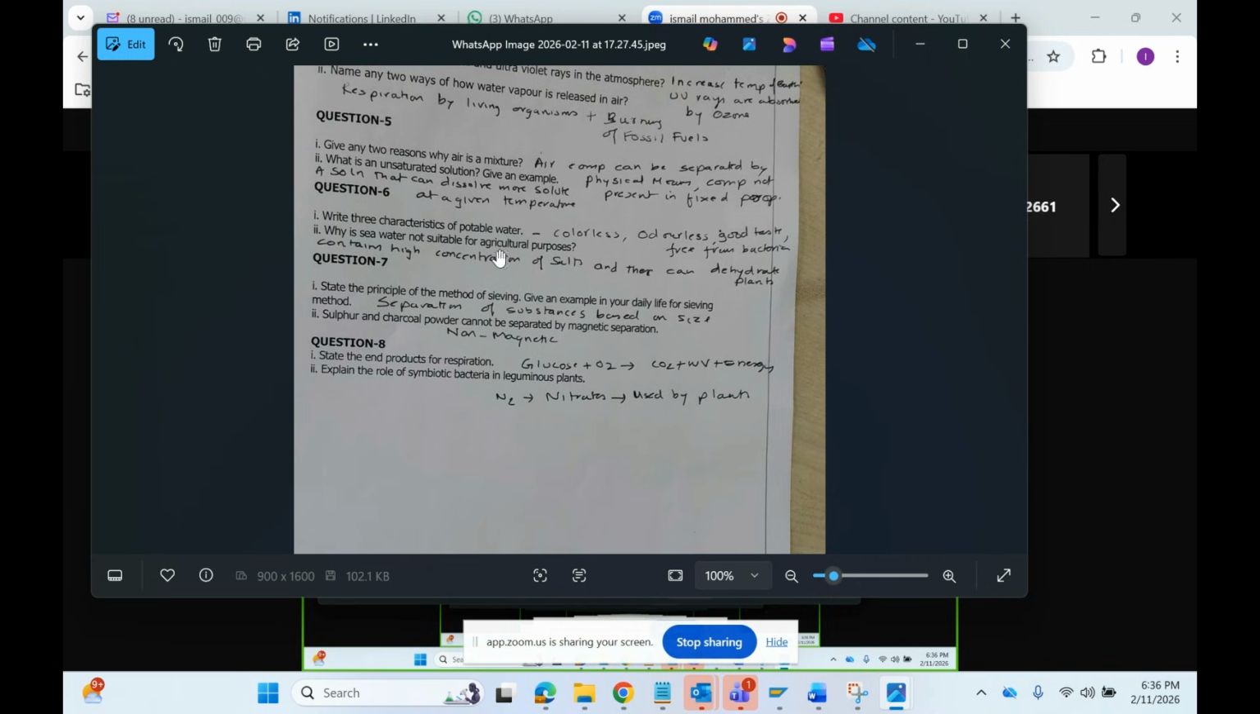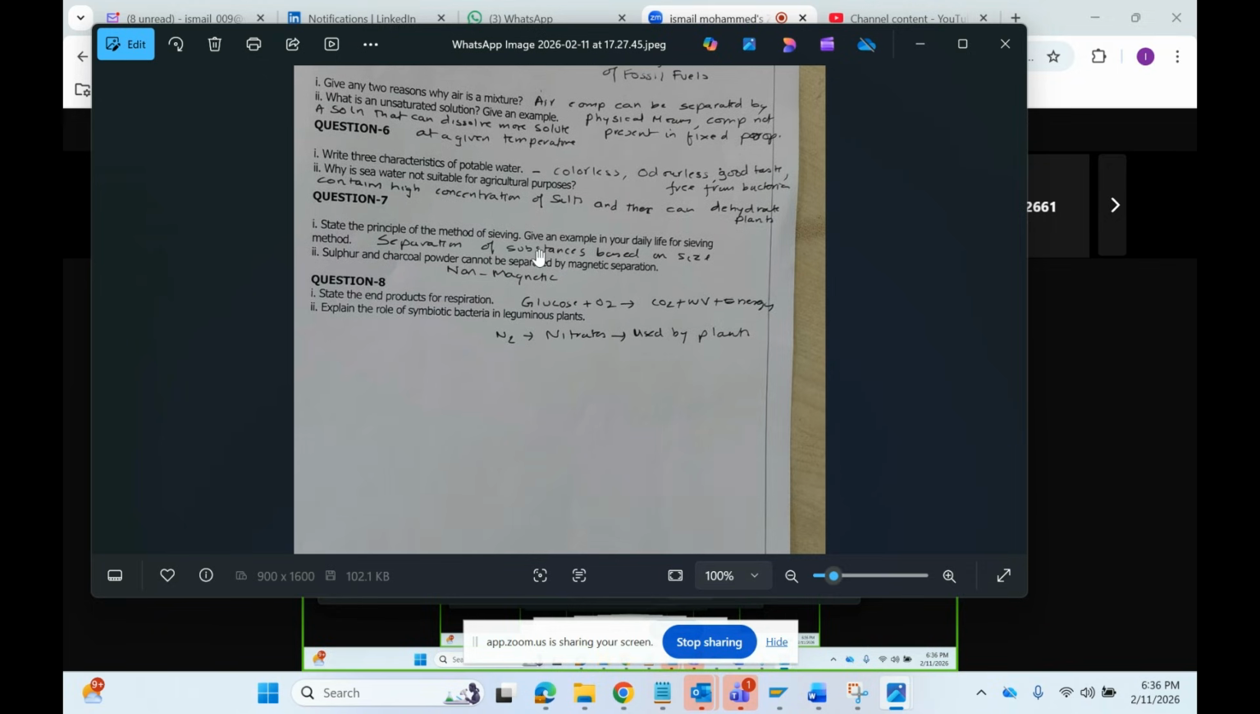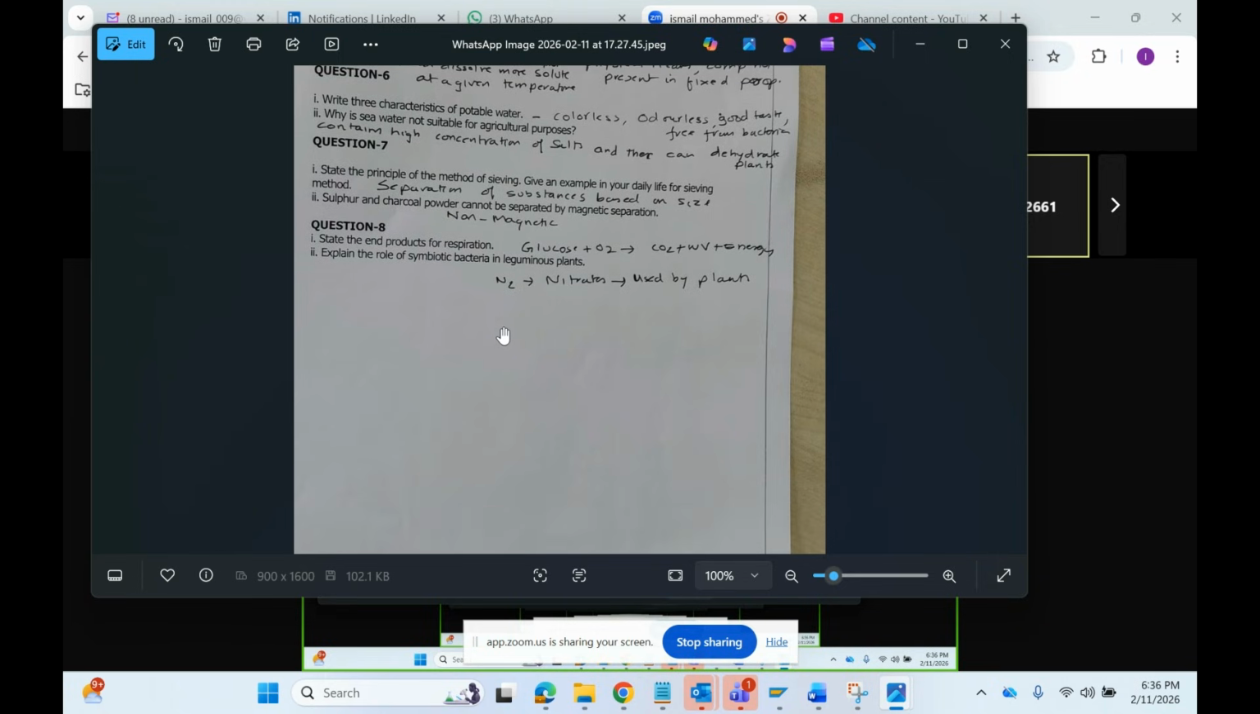Why is seawater not suitable for agriculture? Because it contains a high concentration of salts, which dehydrate the plants. Next one, state the principle of the method of sieving. It is the separation of substances based on their size. Sulfur and coal cannot be separated by magnetic separation because both are non-magnetic.